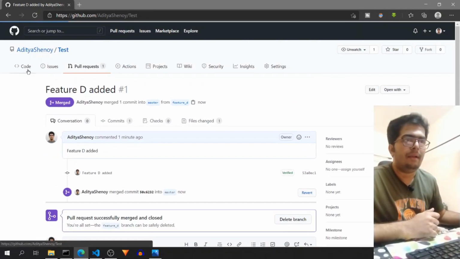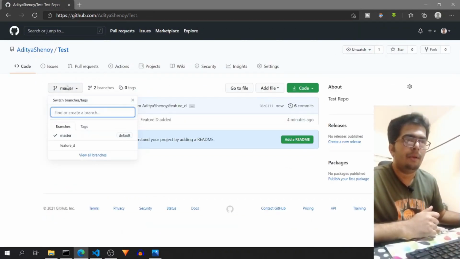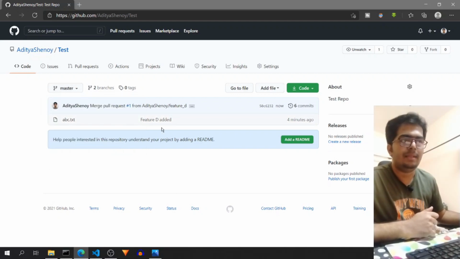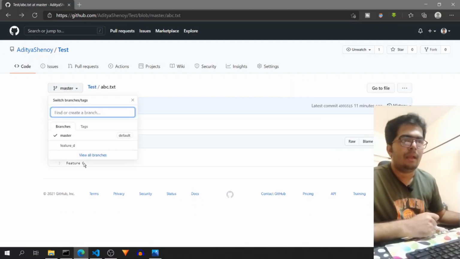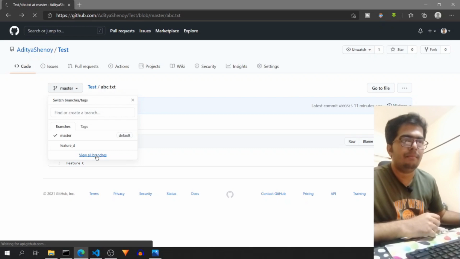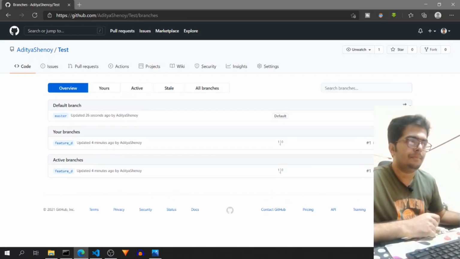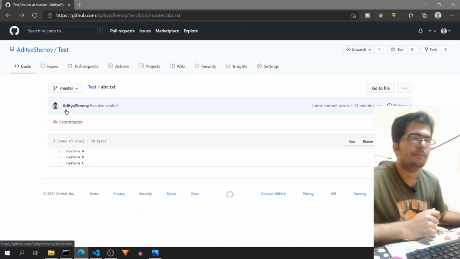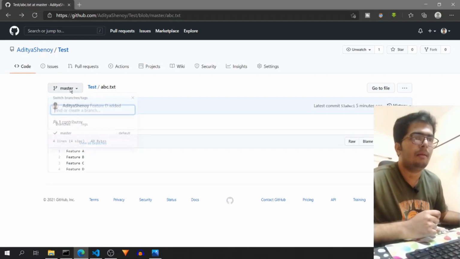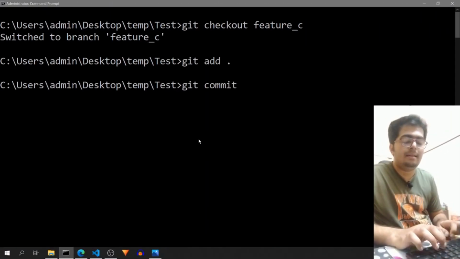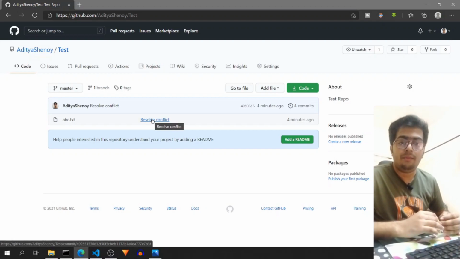And if I go to my code, the master branch will have this ABC text with feature D added like this. And now you can go ahead and delete this branch.